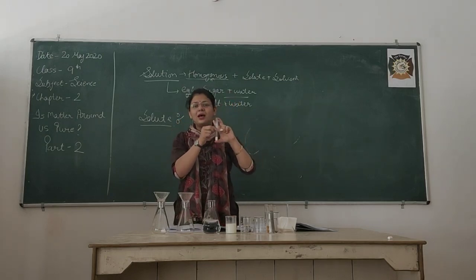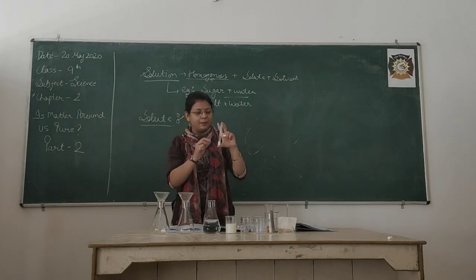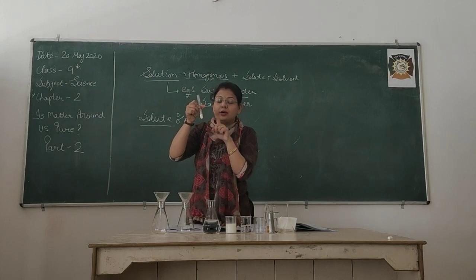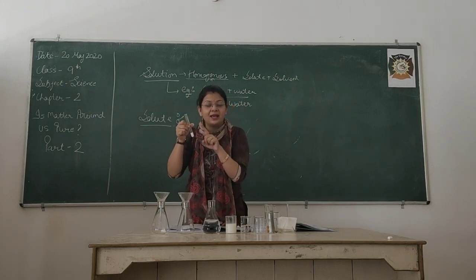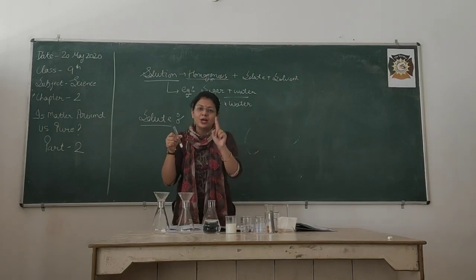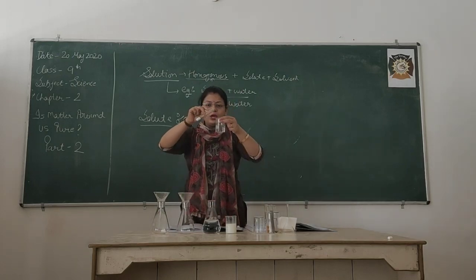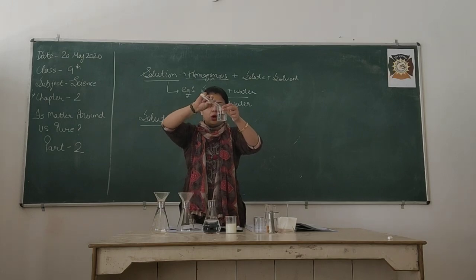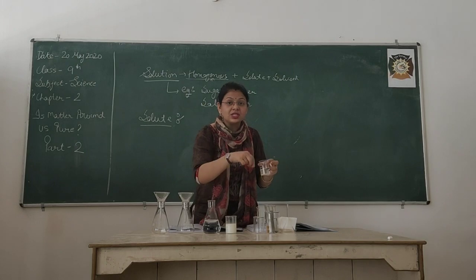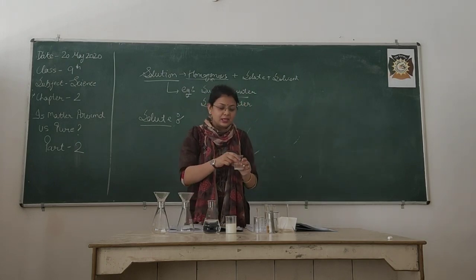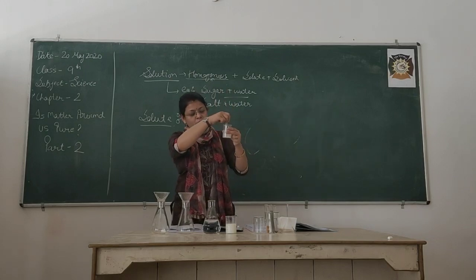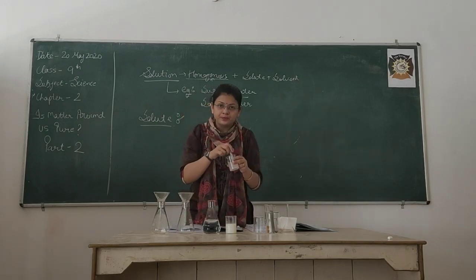So, these are the apparatus that are available in the chemistry lab of our school. This is a test tube. I am having common salt. Common salt is NaCl, which in chemistry is known as sodium chloride. Very good. So, if I add some salt into the beaker, I am going to stir it. You can stir it with a glass rod. I am not having that one, so I am just going to stir it with the test tube.